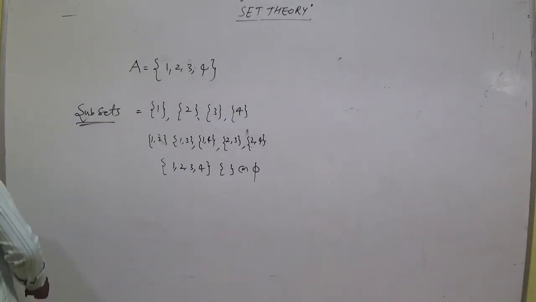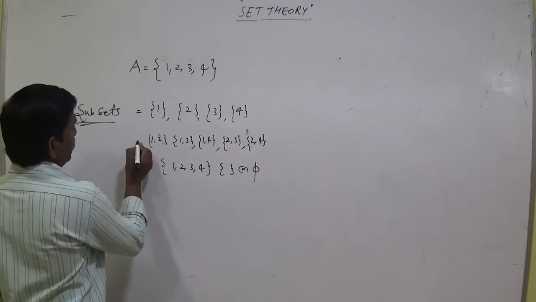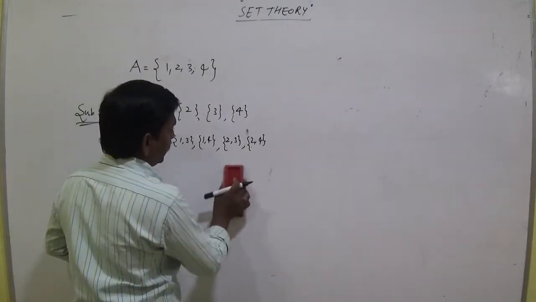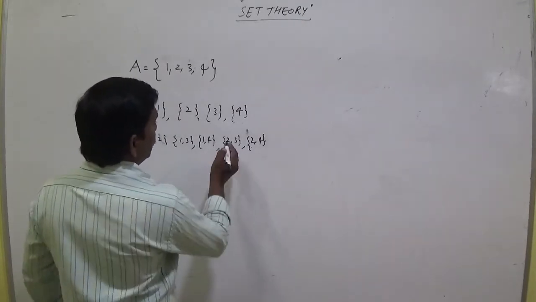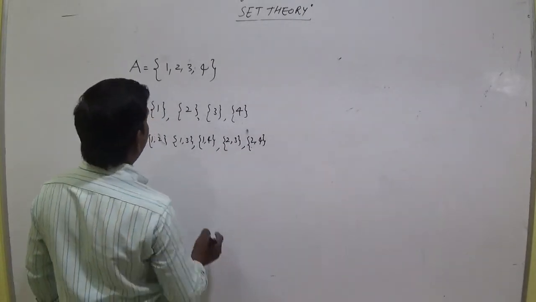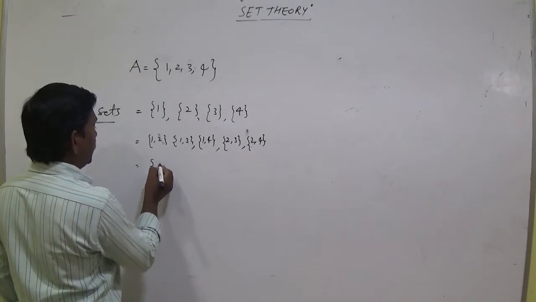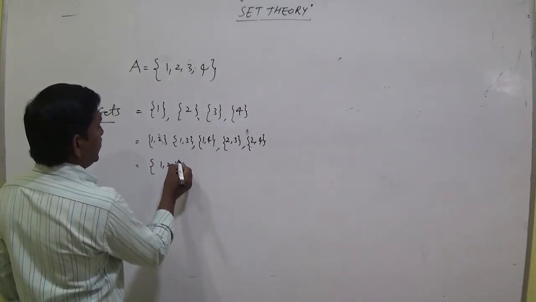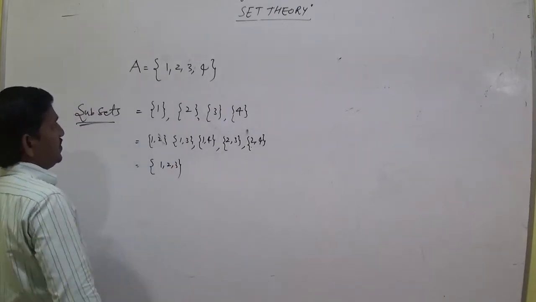And we have some more, like 2, 3, 2, 4, and 1, 2, 3. It is also a subset.